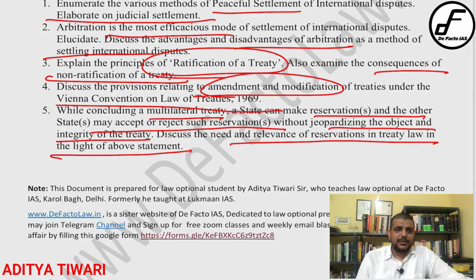For example, if the treaty is for governing trade relationships, and I, as a sovereign state, go to that treaty and say I will accept it on the reservation that I can do whatever I want, then what is the purpose of the treaty itself? It is irrelevant. The object of the treaty is to govern and rationalize your behavior, and you are saying that you will do whatever you want. Obviously that cannot be allowed. Understood? That is the point you have to write here.